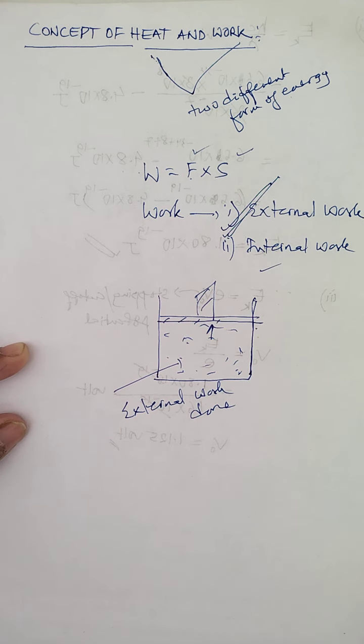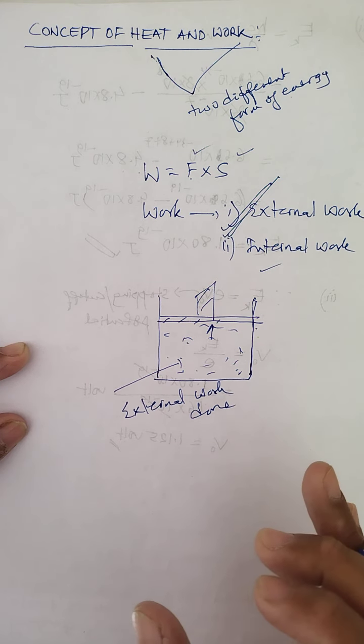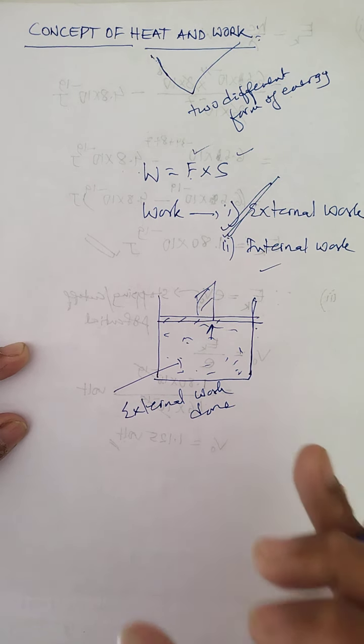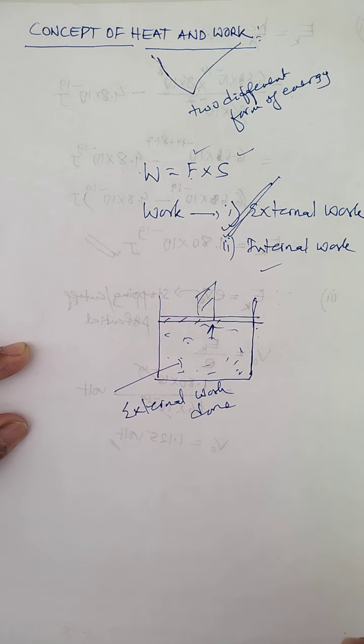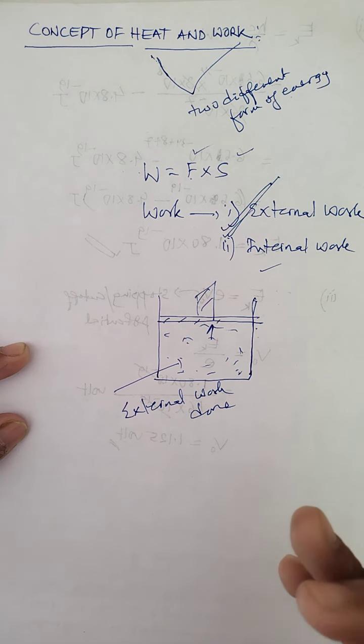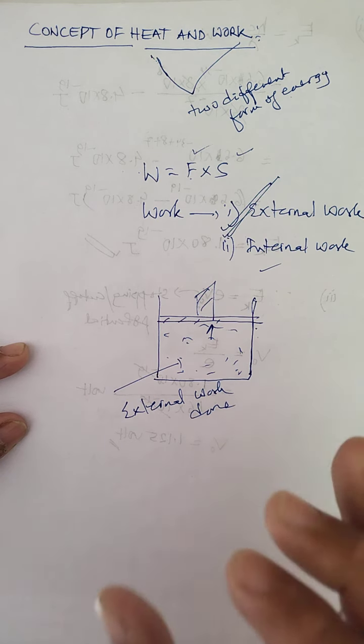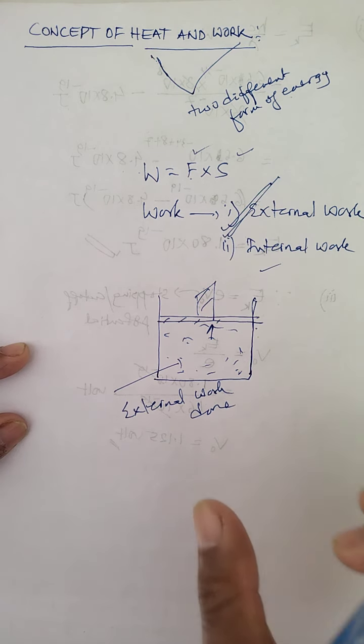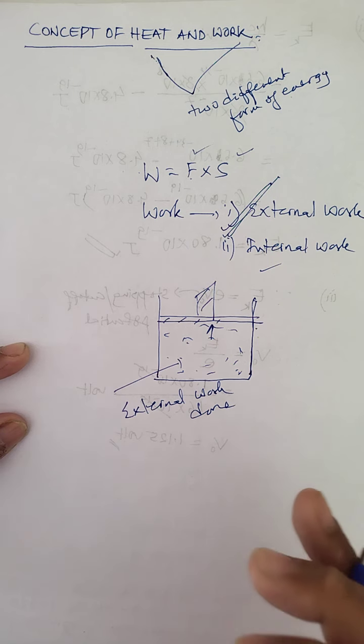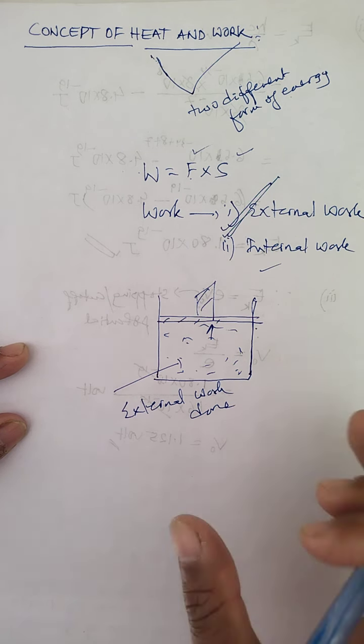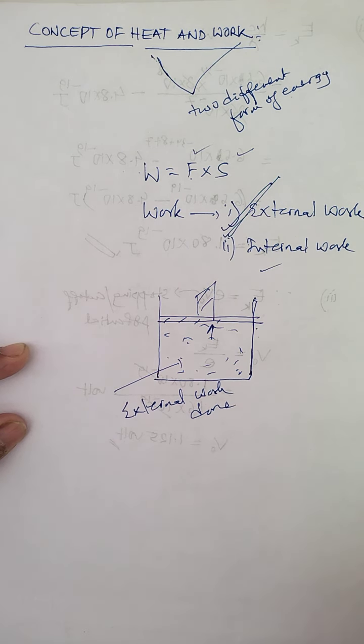So try to understand this part, children. When energy transport does not depend upon the temperature difference between the two bodies, that energy transport is called work. So work is that form of energy whose transport does not depend upon the temperature difference, whereas heat is that form of energy where the transport between the two bodies completely depends upon the difference in temperature. So that is the main difference between heat and what? Work.